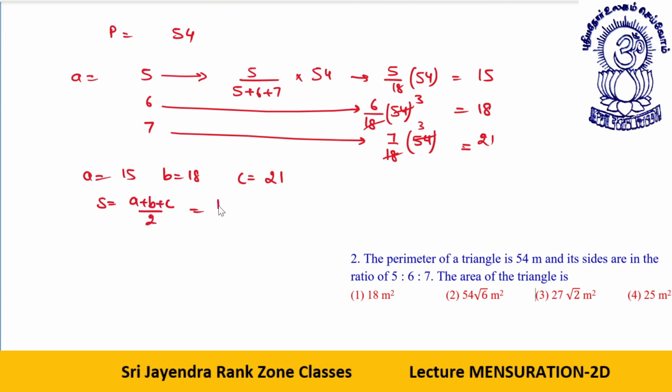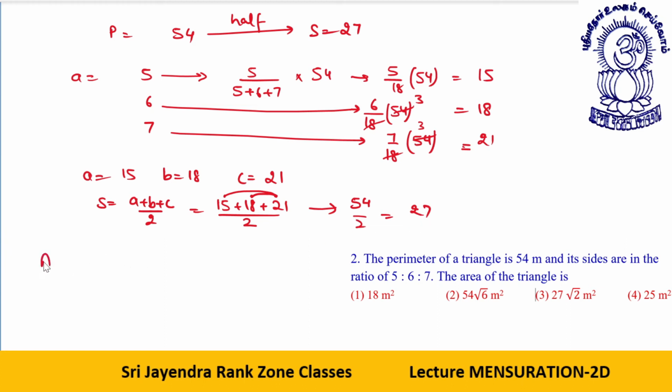That gives me 15 plus 18 plus 21 divided by 2. 15 plus 21 is 36, 36 plus 18. You could already find P is 54, so S will automatically be 27 as a semi perimeter. Semi means half perimeter. So that gives you 27. Now you have S as 27.